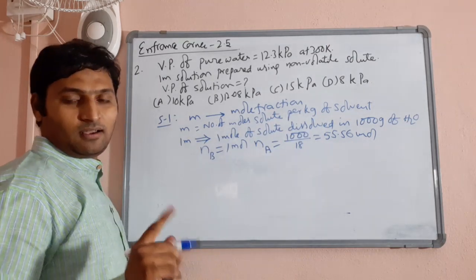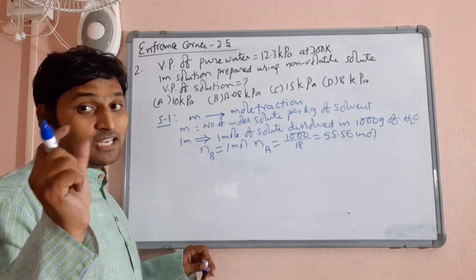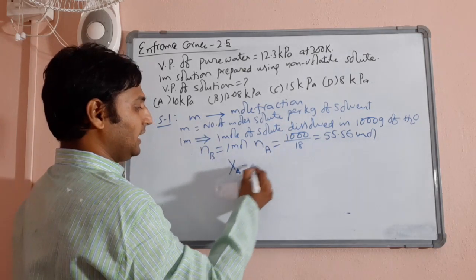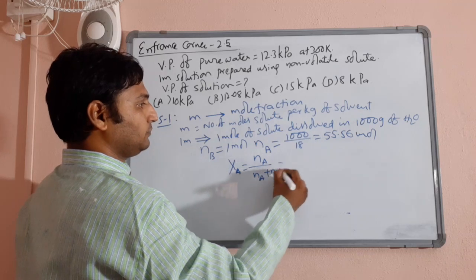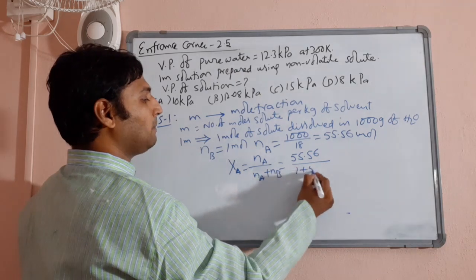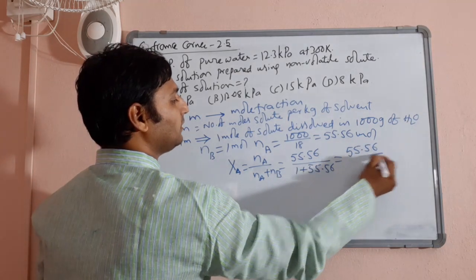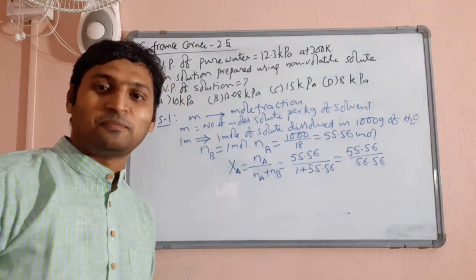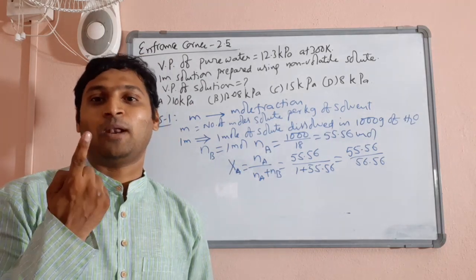To determine the vapor pressure of the solution, you need the mole fraction of the solvent as per the formula. So I am calculating the mole fraction of the solvent: XA is equal to Na by Na plus Nb, that is 55.56 by 1 plus 55.56, which is 55.56 by 56.56. Children, again please observe, 55 moles of solvent, 1 mole of solute.